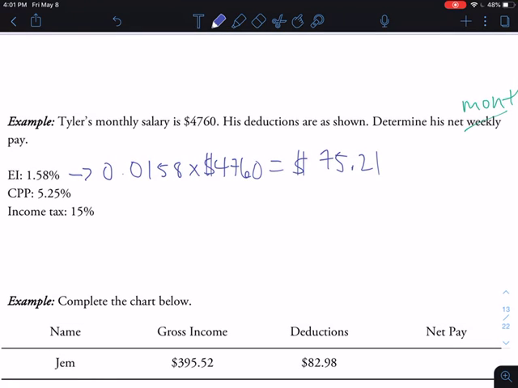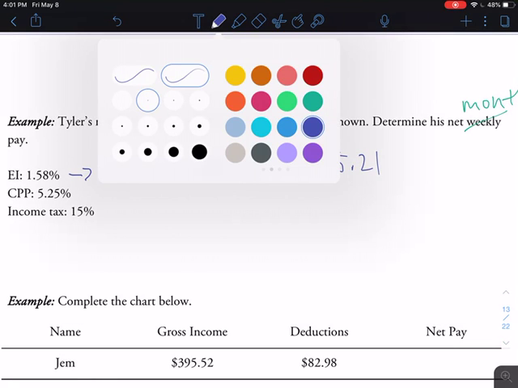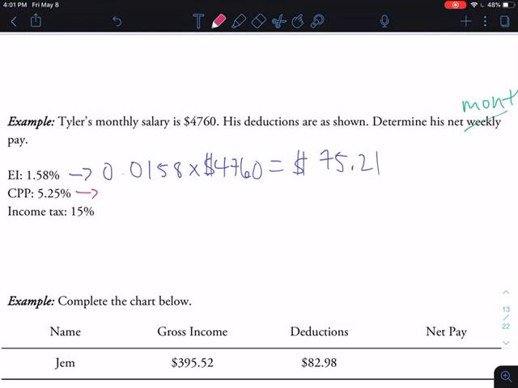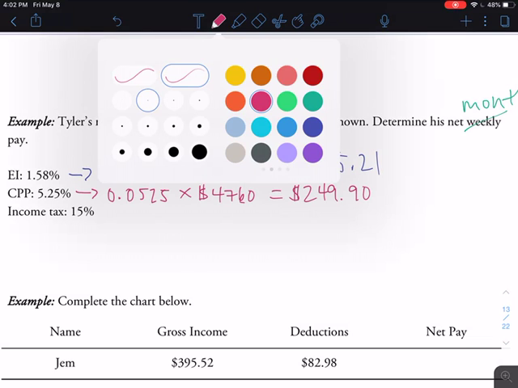Okay, then the next one, I'm going to change colors so it's really clear for you guys. 5.25%, again, we're going to move the decimal place 2 to the left. We always want to do that when we calculate percentages. And again, we're just calculating it off of 4,760. And that gives me $249.90. Again, making sure to round to 2 decimal places.